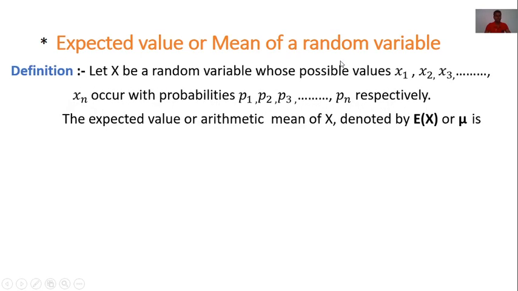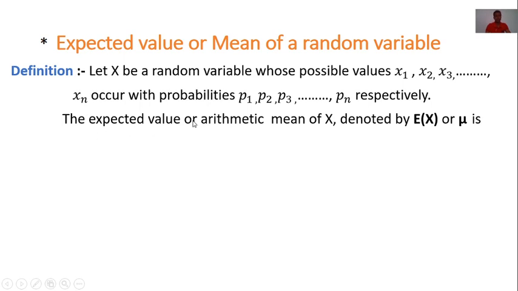Its definition is: let x be a random variable whose possible values x1, x2, x3 up to xn occur with probabilities p1, p2, p3 up to pn respectively.